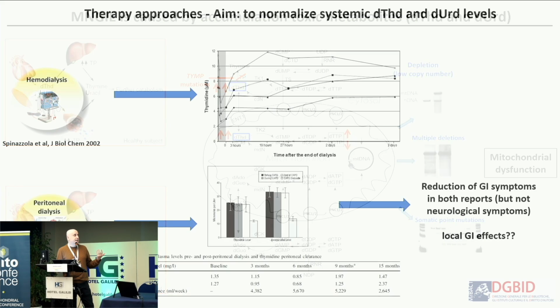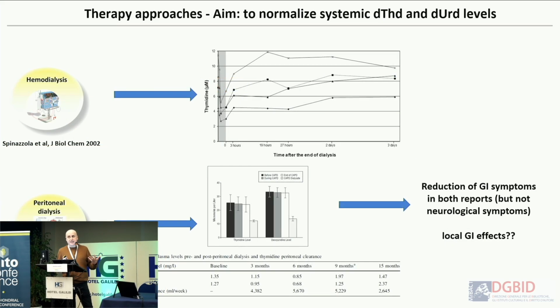Since the mechanistic trigger of this disease is the elevation of thymidine and deoxyuridine, the therapy approaches since the beginning were aimed at reducing this systemic elevation. The first thing we tried was hemodialysis. But hemodialysis, as you can see here, transiently reduced the concentration of thymidine a little, but very quickly, because there is a fast turnover of this molecule, thymidine increases again.